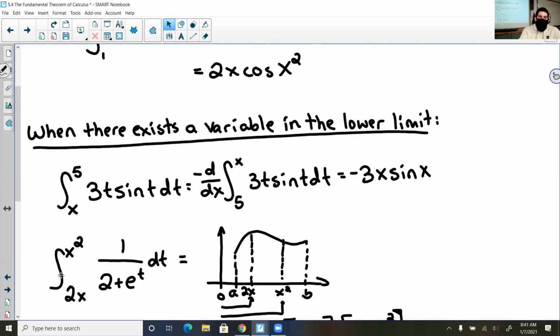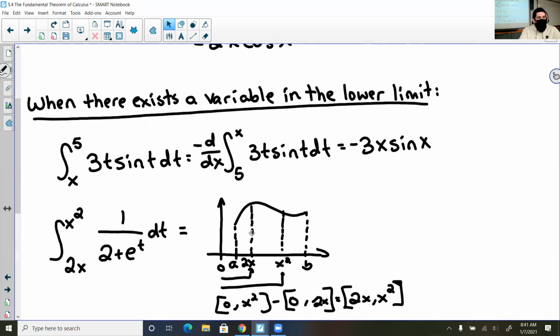Well, what if both the lower and the upper are variables? Well, then we're going to do what we had done in our previous section of finding the values of the two and then subtracting them. So I drew a picture showing that we have this function from A to B. This obviously isn't what this curve looks like, but whatever. So from A to B, and I'm going to 2x and x squared.